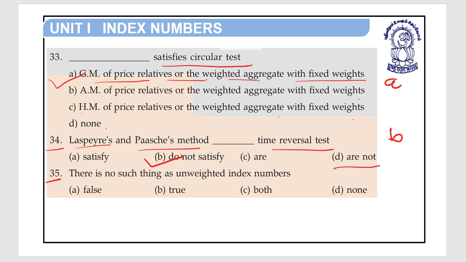Question number 35. There is no such thing as unweighted index numbers. Option A false, option B true, option C both, and option D none. So there is no such thing as unweighted index numbers, that is false. Okay. So for 35, option A is the right answer.